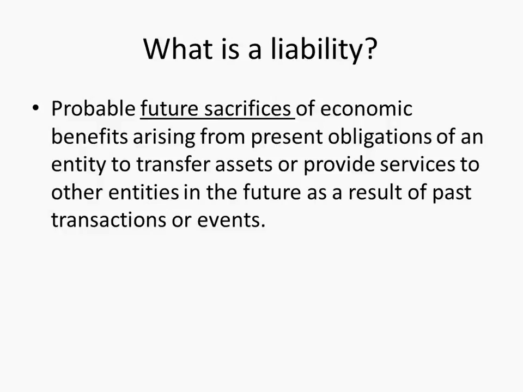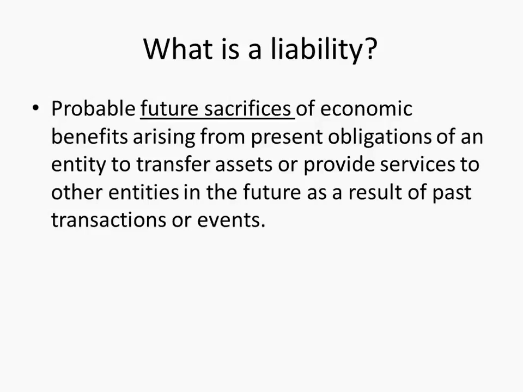Okay. So, well, here we go. Probable future sacrifices of economic benefits. So something that I'm going to have to sacrifice in the future, like paying cash for something, right, from present obligations. So I have a bill, and I have a future sacrifice I'm going to have to make to pay that bill. Okay?